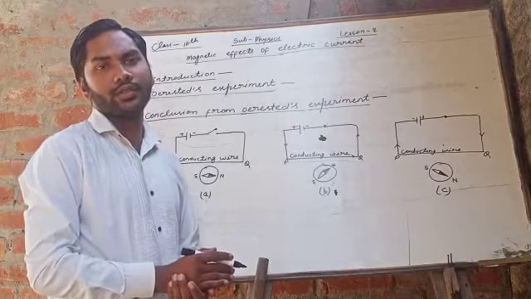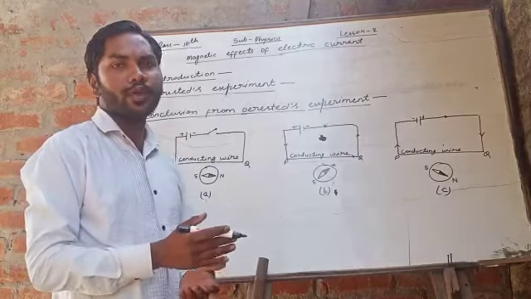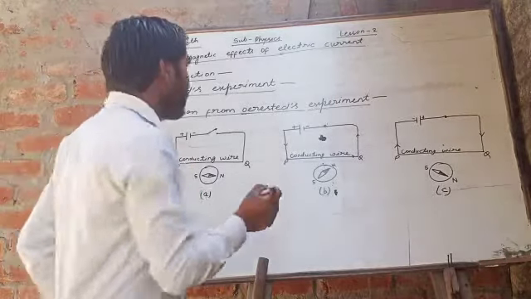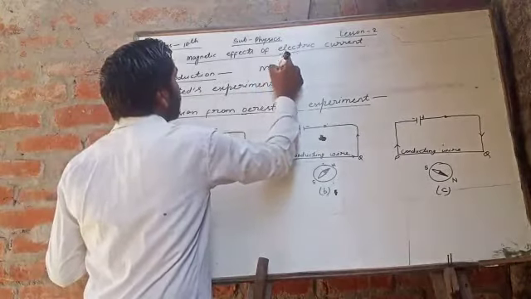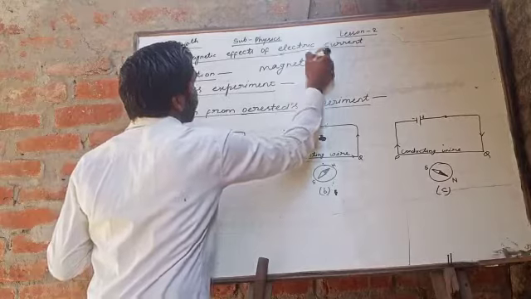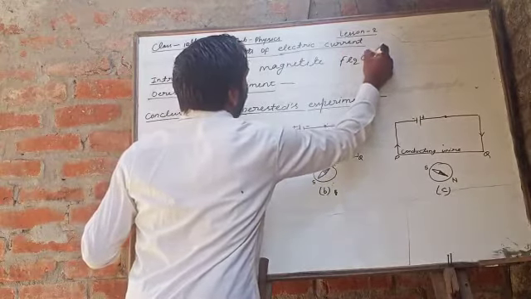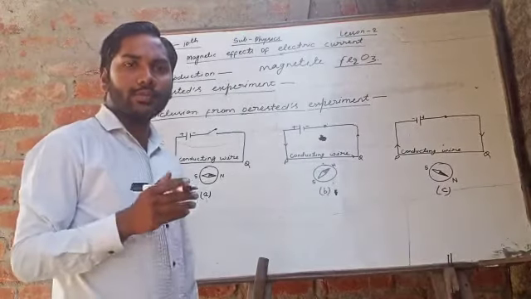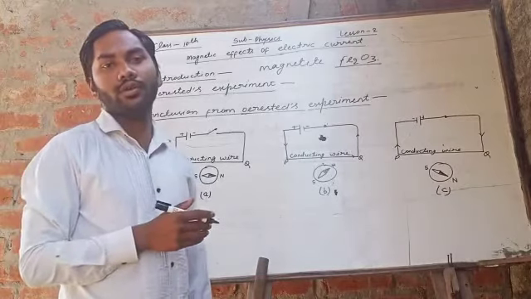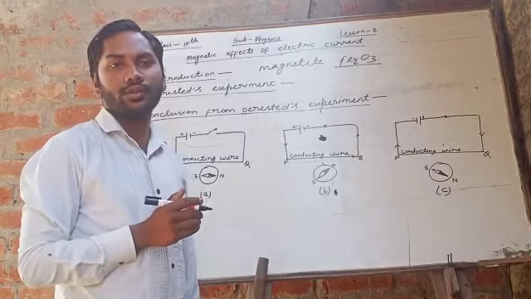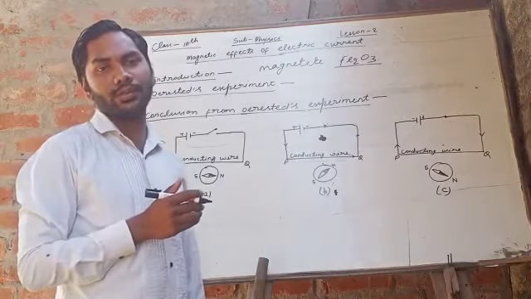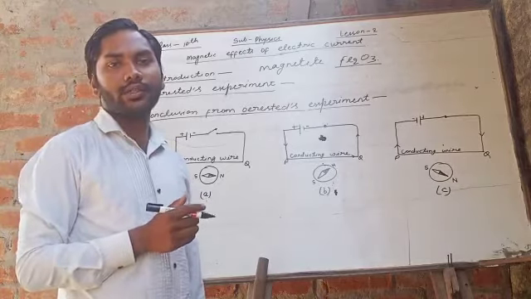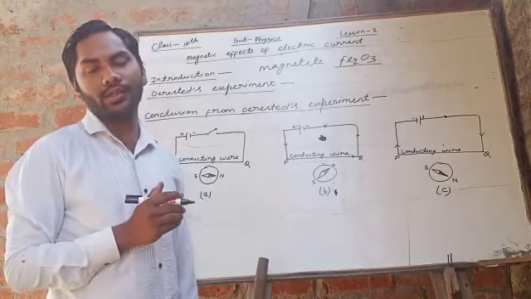The word magnet was derived from the name of an iron ore, magnetite. And the formula of magnetite is Fe2O3. It is believed that the Chinese were the first to know the properties of magnets, in about 2000 BC, and they discovered the compass needle using a magnet in 1100 AD.